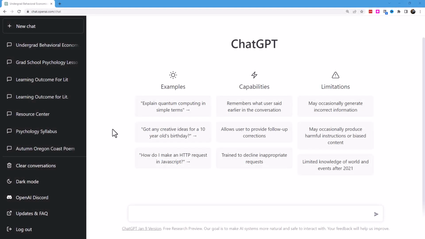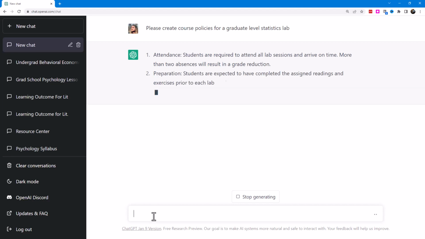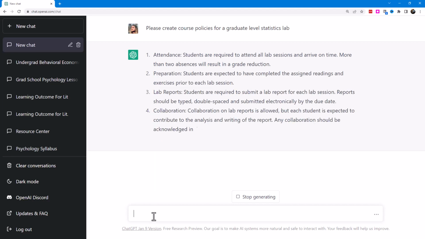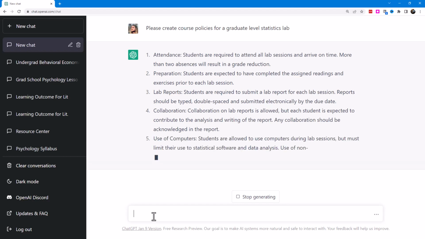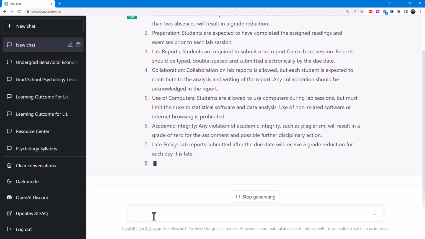Let's create some policies for a couple of courses. My first prompt will be, please create course policies for graduate level statistics lab. And so as it generates this, I'm seeing policies for attendance and preparation and then collaboration. And again, I provided no context at all for this prompt, just create policies for a lab.